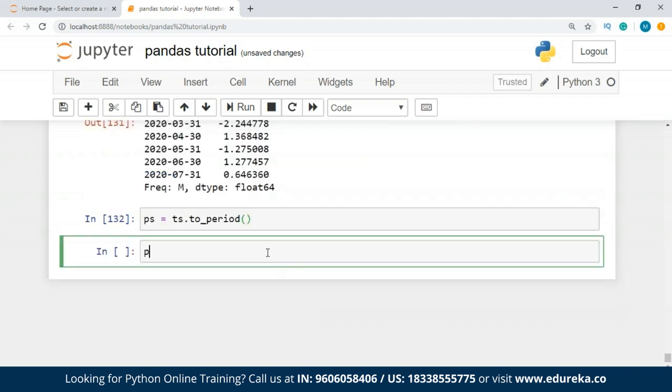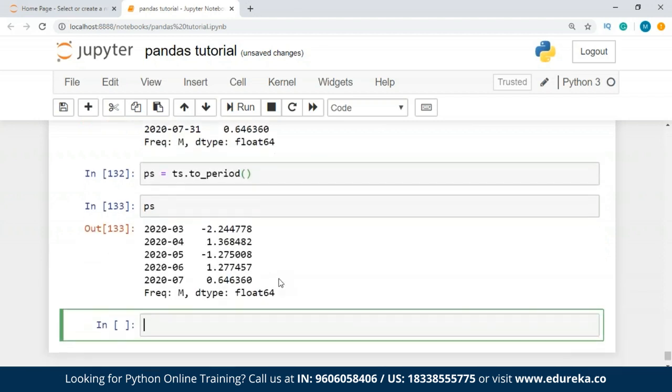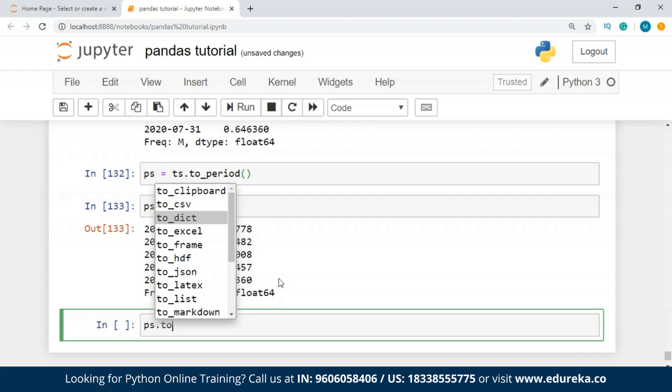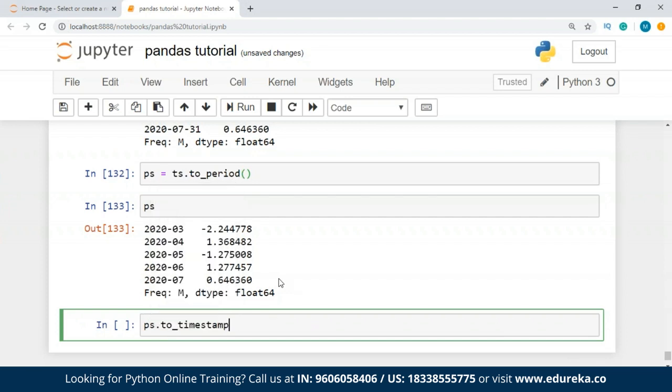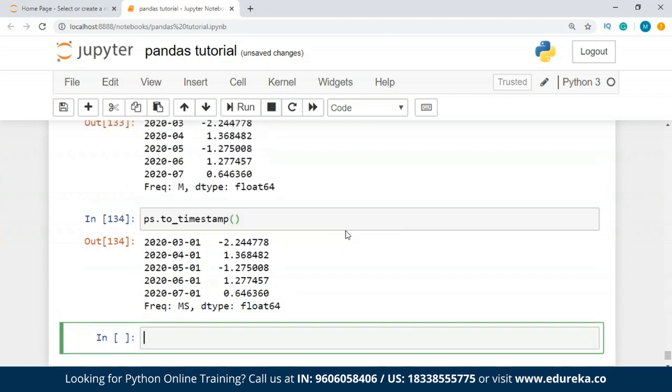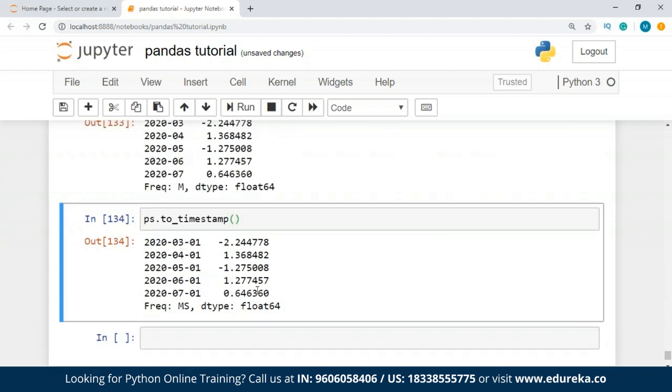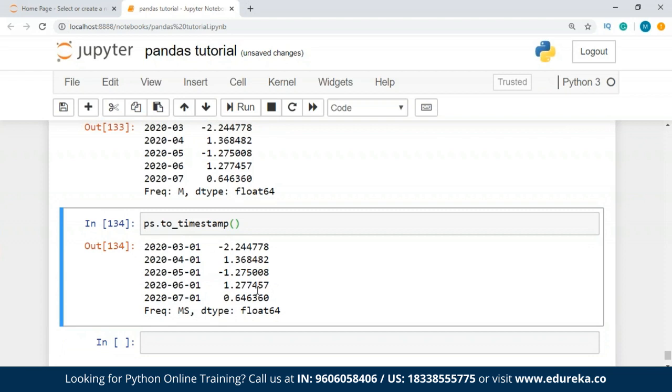All right, now when I print ps over here, this is the output I get. So the frequency is M. I've changed the frequency, and now I can just convert it to timestamp, guys. This is how you create it into a timestamp. Now converting between period and timestamp enables some convenient arithmetic functions to be used. So for that we have period_range, and all those things that you can add.